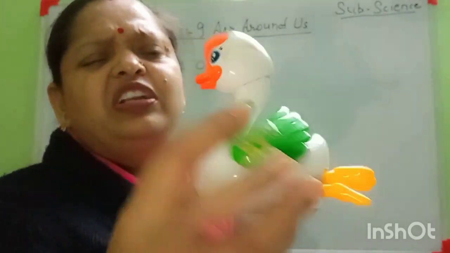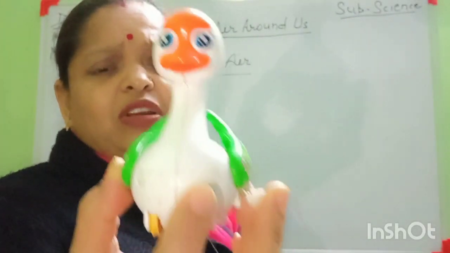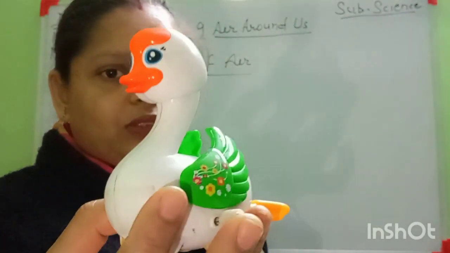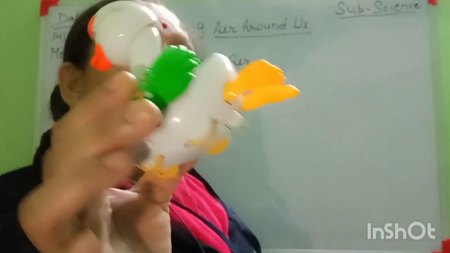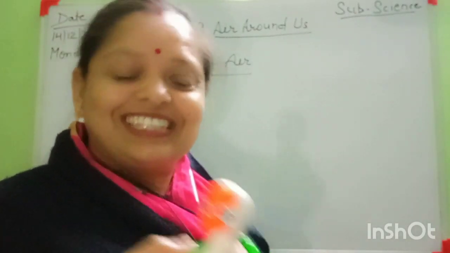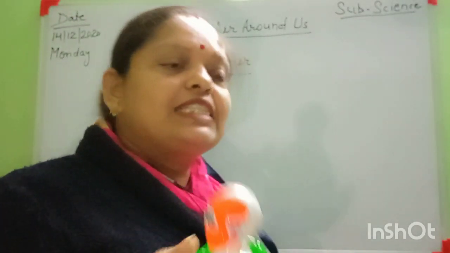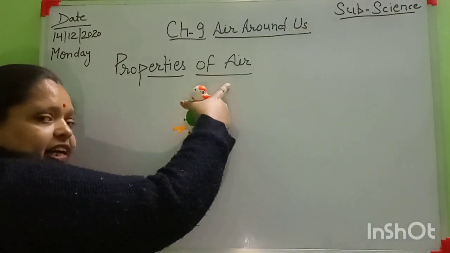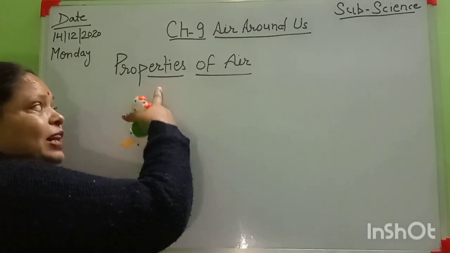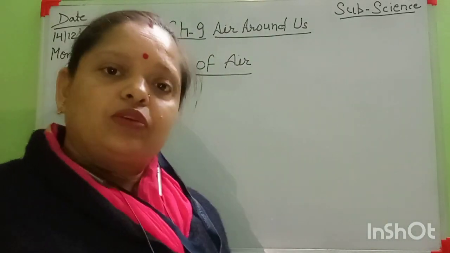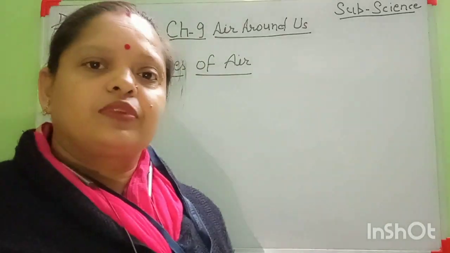They are not interested in playing with it. This is a demerit. And this toy does not run with remote control. This is a demerit. So here I am telling you merits of air. Which type of qualities? Understand, friends?